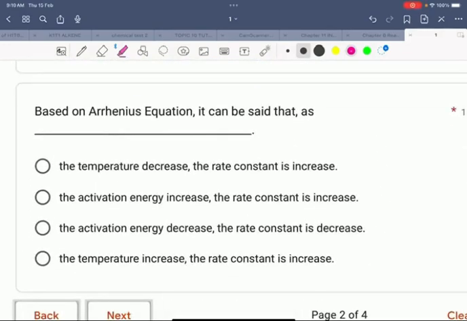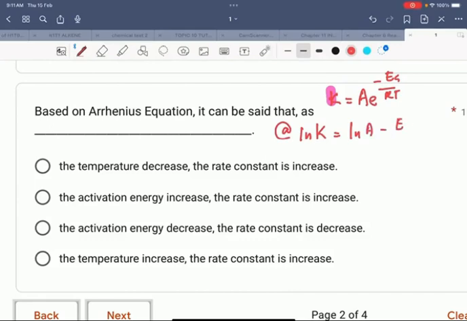Okay, next question. Based on the Arrhenius equation, it can be said that, okay, so we know the Arrhenius equation k equals A e to the negative EA over RT, or ln k equals ln A minus EA over RT.